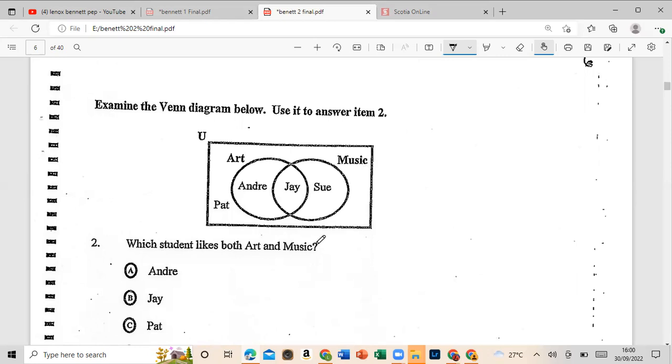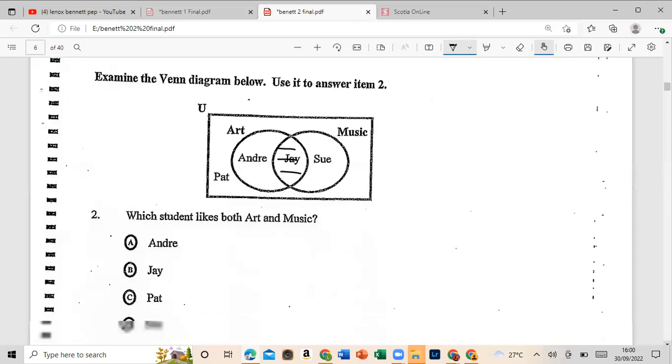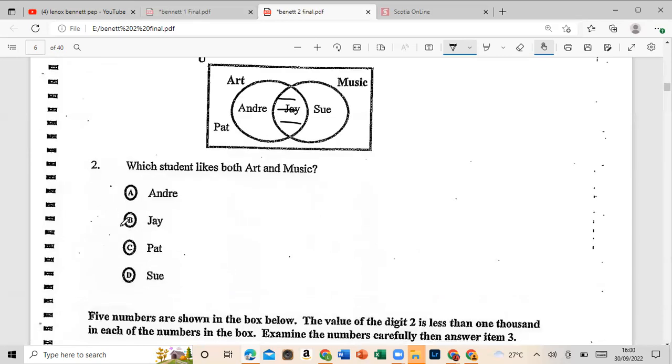Let's discuss that. So right here, where we see the intersection, represents who likes both art and music. So that would be Jay. So again, this is B. Let's move on to number 3.